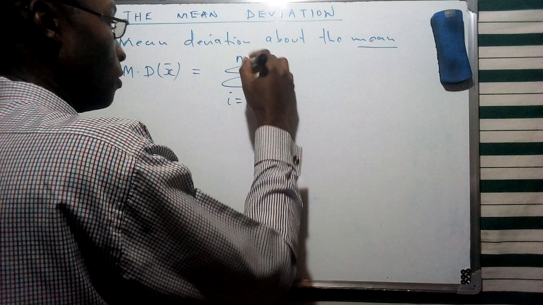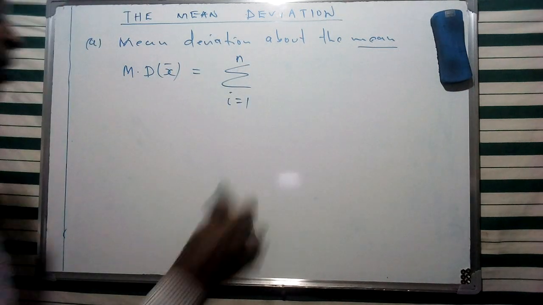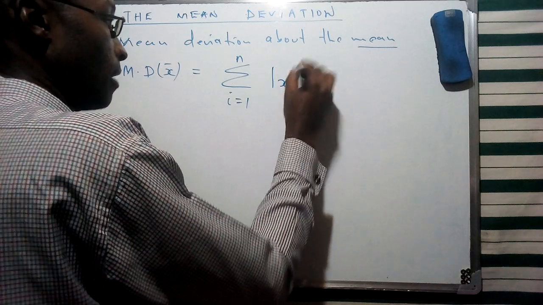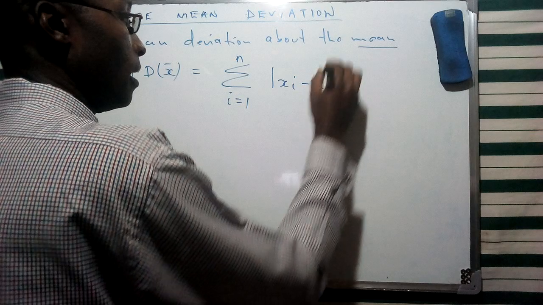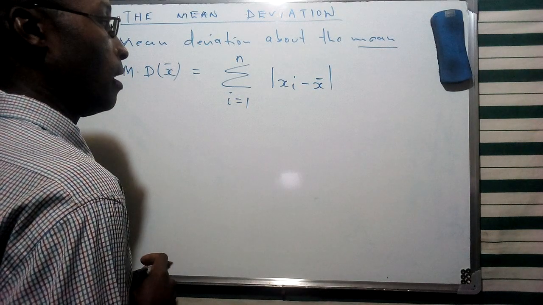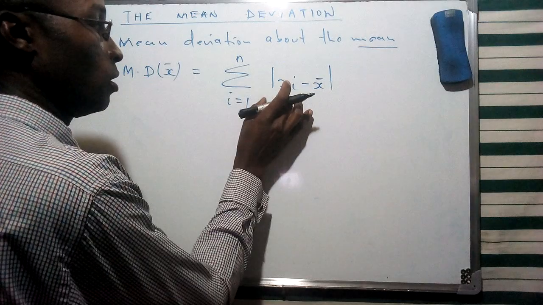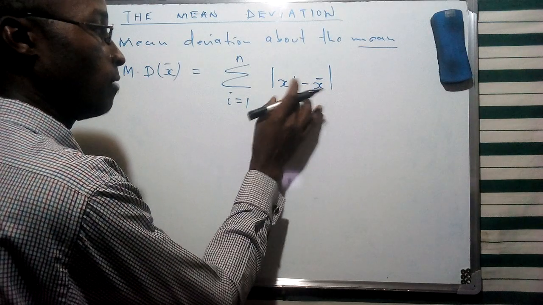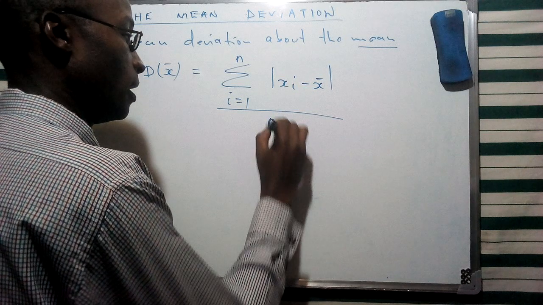So for ungrouped data, we take the xi observations minus the mean, find the summation of the absolute values of these differences from the mean, and then divide by the number of observations.